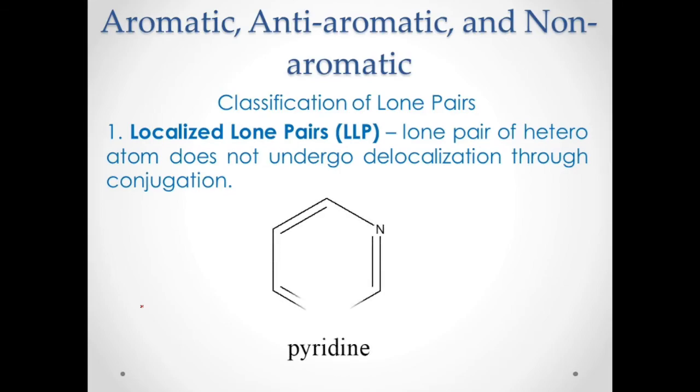Okay, what is this? For example, your pyridine. Your pyridine, this is actually aromatic. Your nitrogen has a lone pair, but where is the lone pair located? Is it inside the ring or outside the ring? Okay, you would expect that we will test first the aromaticity of pyridine. This is cyclic, correct? That is cyclic. Planar, correct? That is planar.